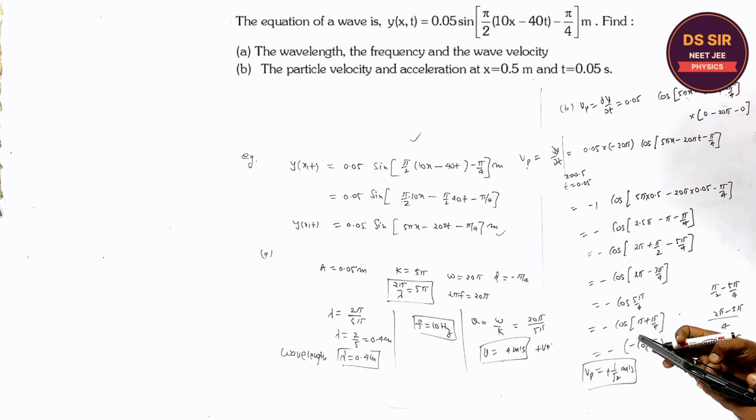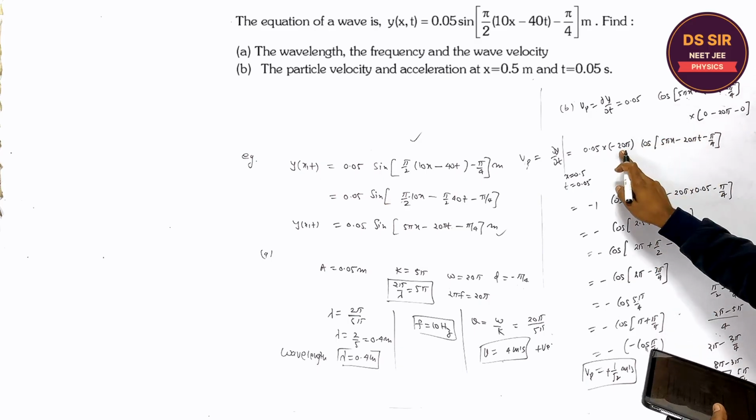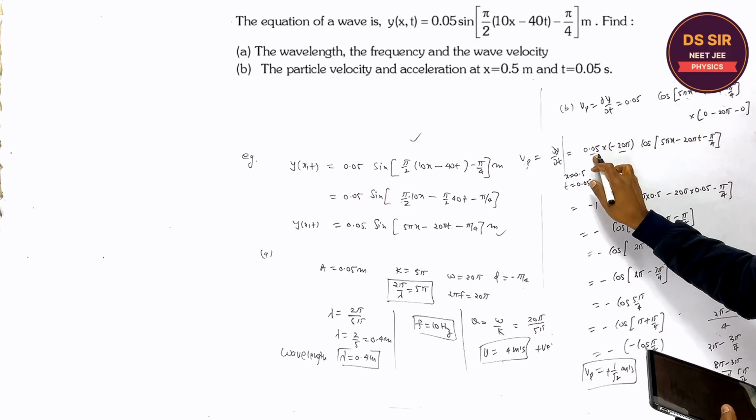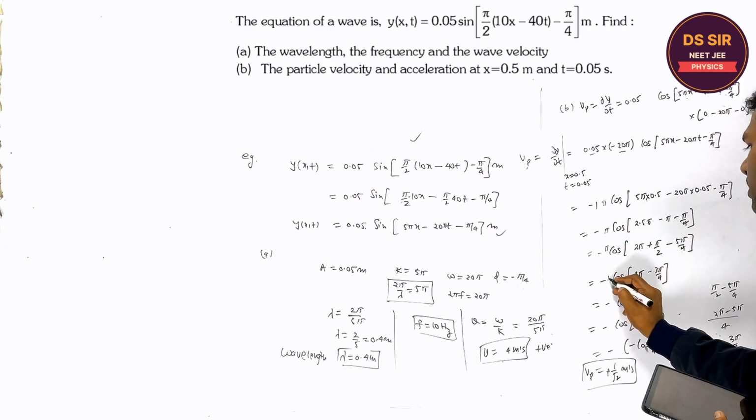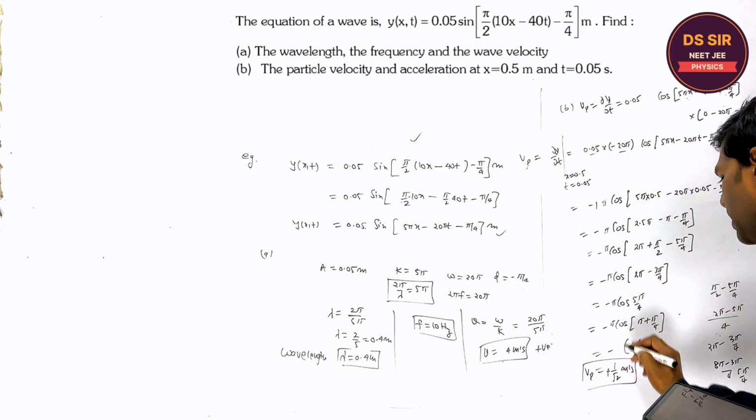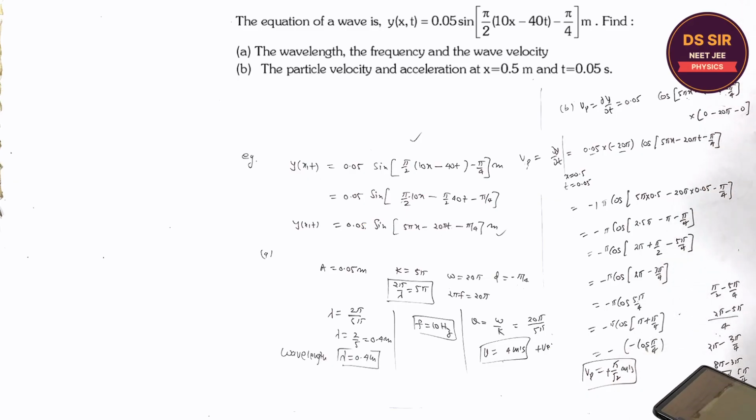Wait for 1 minute. 1 by root 2, the answer is not coming. Oh, wait for 1 minute. This is the pi that is left. 20 into 0.5, it is pi. Right? Pi. So it is pi by root 2. When you simplify, you will get 2.2 meter per second. Is it clear or not?